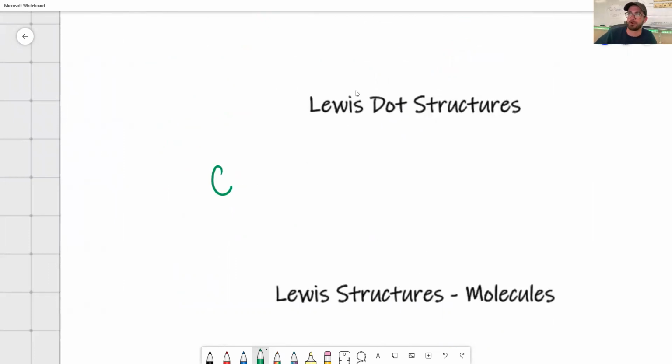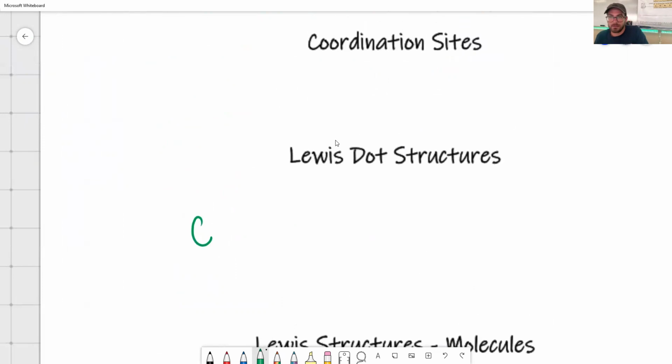Now, this thing called the coordination site, this is how that Lewis dot structure looks because of these coordination sites. Most atoms and almost all A group atoms that we're dealing with have only 4 coordination sites, or 4 areas around that atom as we visually represent them, where bonds or electrons can be found, right? And so we have those 4 coordination sites, and so they're really just up, down, right, left. So we write those 4 dots just around like that.